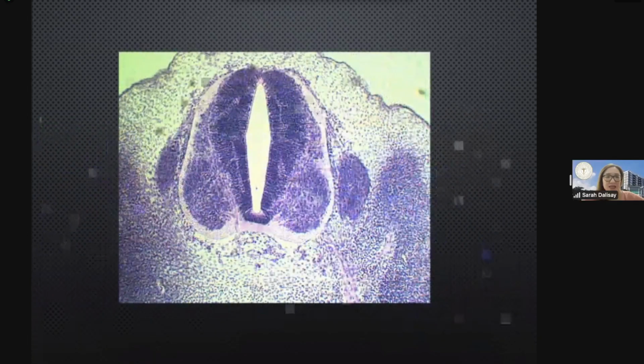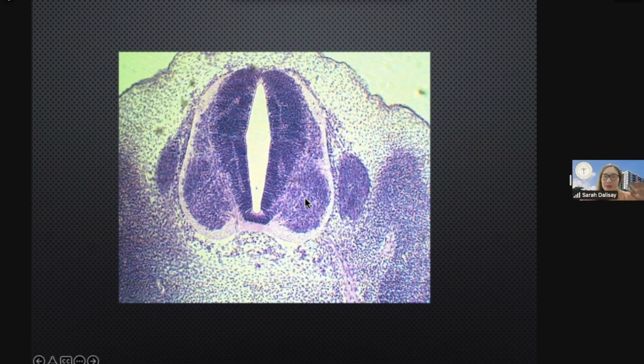So next, there are also these thickenings at the mantle layer of the spinal cord. When we ask during the exam, what is this layer here? That is the mantle layer. But the mantle layer, class, is further divided into two. We have here the ventral thickening, that is the basal plate.